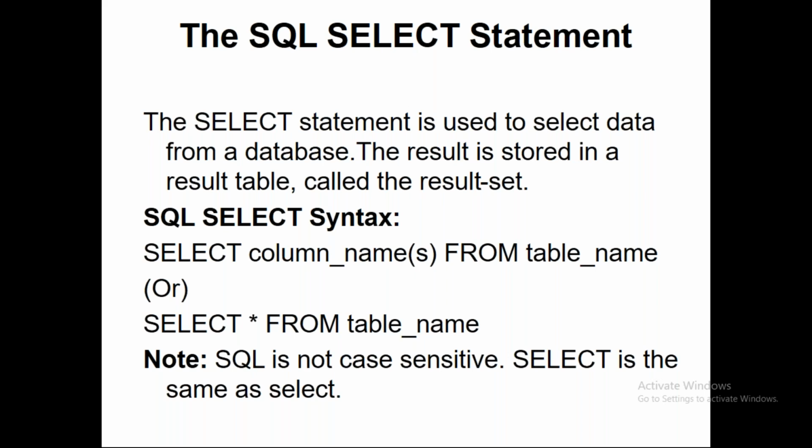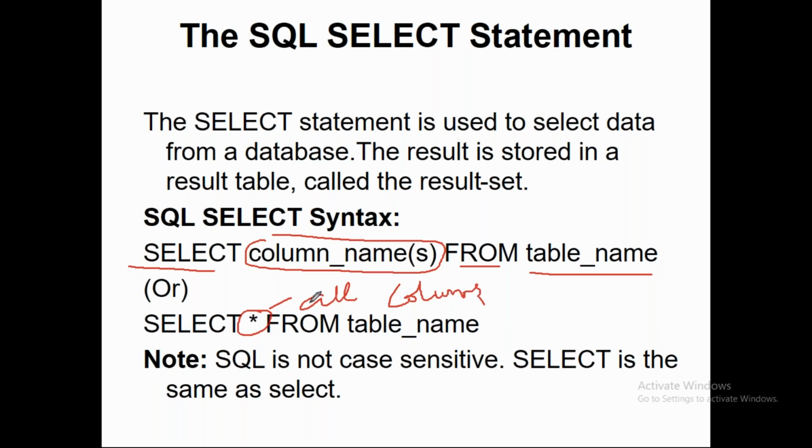So what is the syntax, how can we write the select command? Select column name or column names from table name. Or you can put select star from table name. Star means you need all columns.